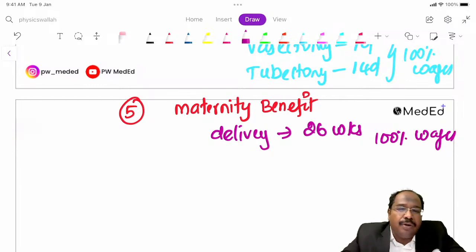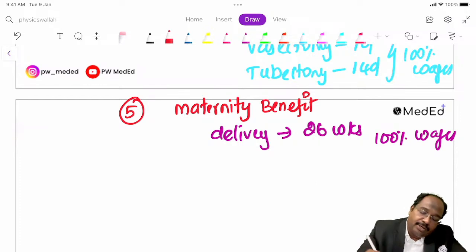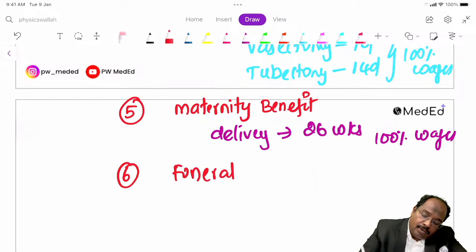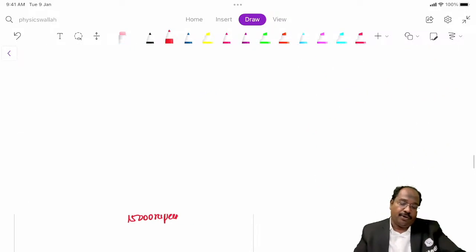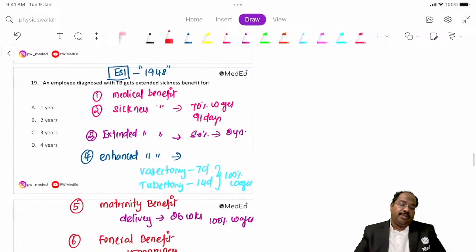They also provide funeral benefit, some 15,000 rupees. Temporary disablement benefit is there. If somebody died, they will provide dependence benefit. These are the benefits for the employees, that is workers. For funeral benefit, if somebody died, they will pay around 15,000 rupees. Okay, this is funeral benefit, guys. So these are the benefits.